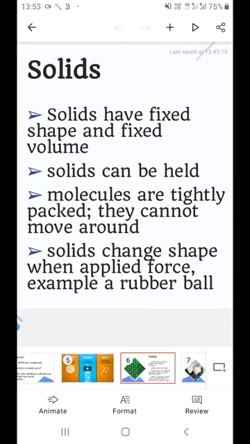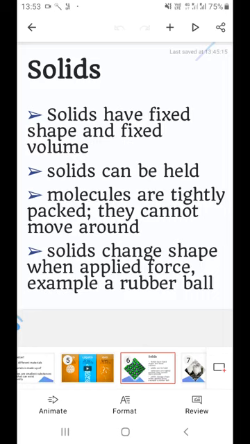Right? The phone that we are holding right now, an Android phone, or a pencil, can you see the molecules moving about freely? Does your pencil move automatically until you apply some kind of force or you throw it? No, because the molecules are very closely packed. But if you apply a strong force, for example, you take a pencil and try to break it by applying tension in the center of the pencil, what will happen? Solids can change shape when force is applied. The pencil will end up breaking.